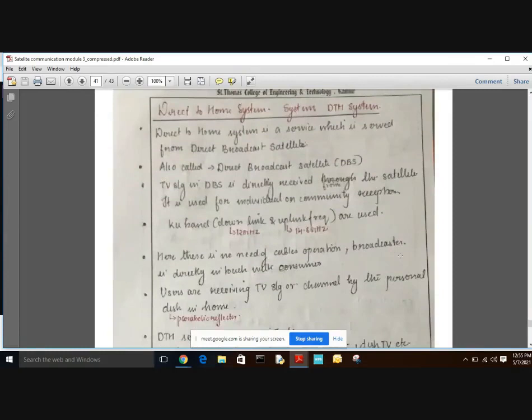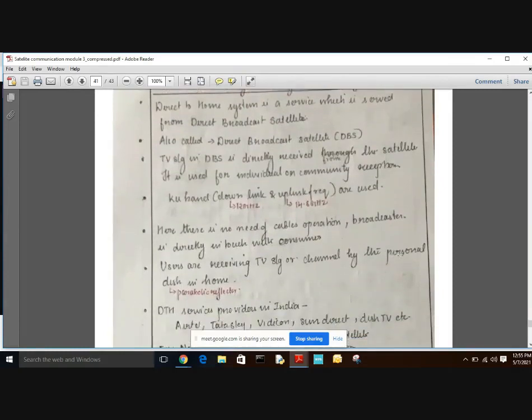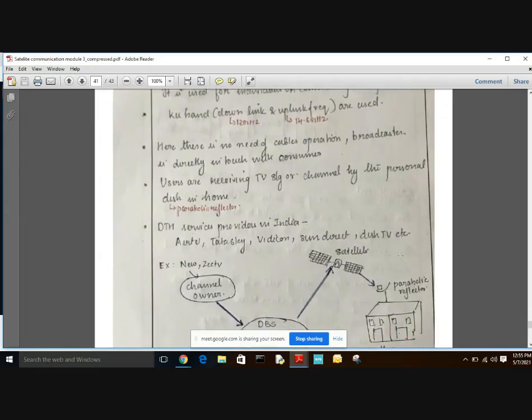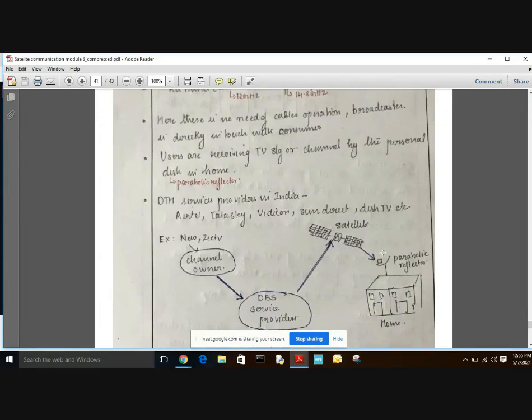Here there is no need for cable operation and no need for a broadcaster, and the TV signals are directly in touch with the consumer through the satellite. Users receive the TV signal or channel by a personal dish at home. We can see in this figure a parabolic reflector, or dish, installed at the top of the house, and a dish is nothing but a parabolic reflector.